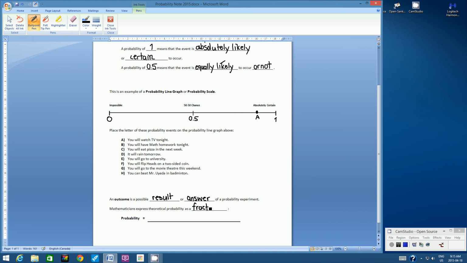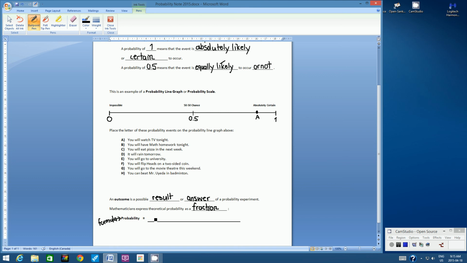And in fact, in this unit, we're going to take it a couple steps beyond. Not only do I want you to represent probability as a fraction, but also as a decimal and also as a percent. So what is the formula for probability? So if we already know that a probability is going to be expressed as a fraction, then our formula is going to be set up as a fraction.